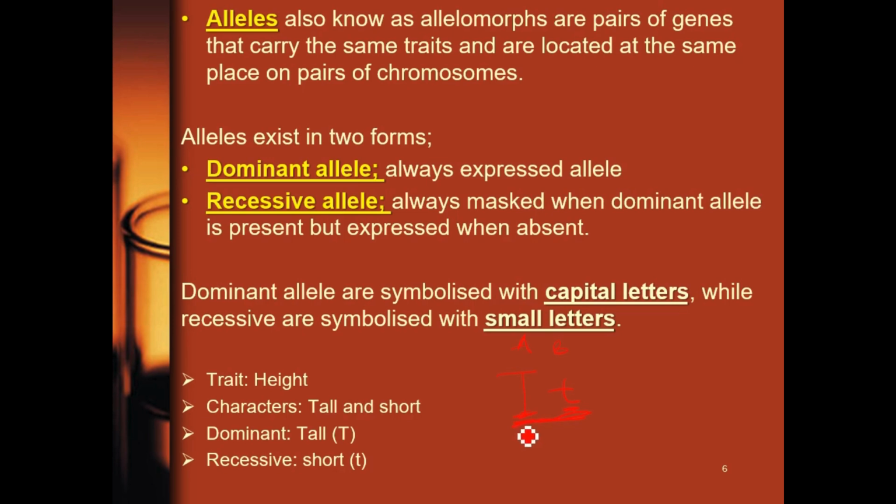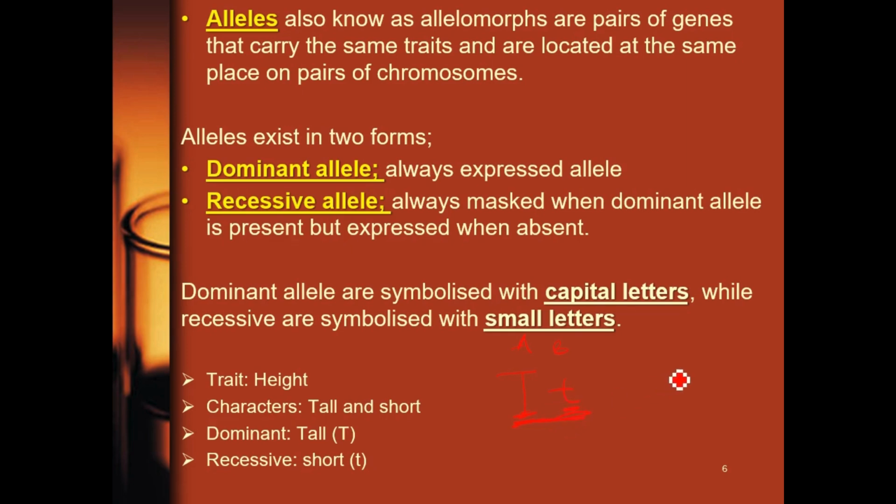Anywhere there's a dominant allele, it always manifests. A dominant allele cannot be overshadowed. But a recessive allele can only manifest if the two alleles are recessive. Or you can say in the absence of a dominant allele, the recessive allele will manifest. That's what we call recessive, short. Where there is no dominant allele, the recessive allele will manifest. But where there's a dominant allele, it will always overshadow the recessive allele.